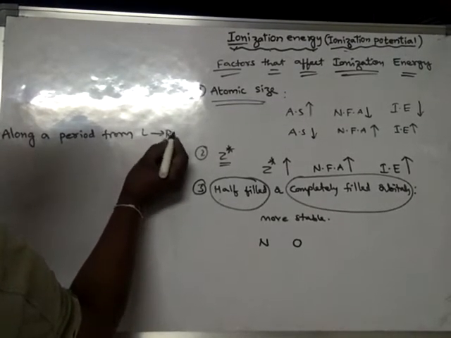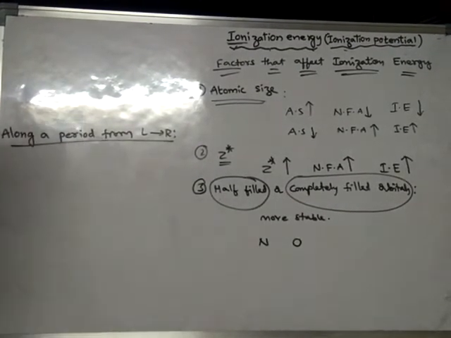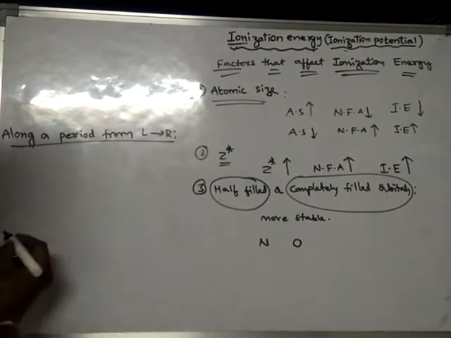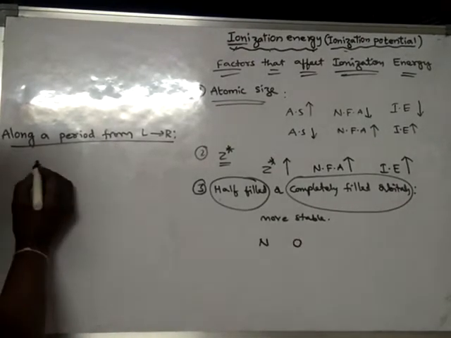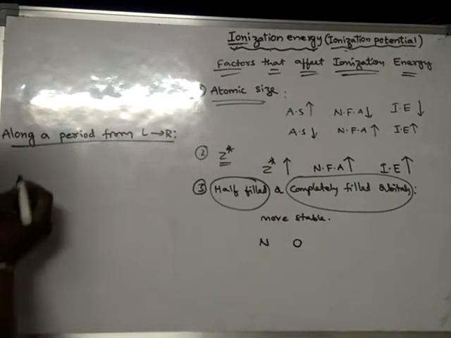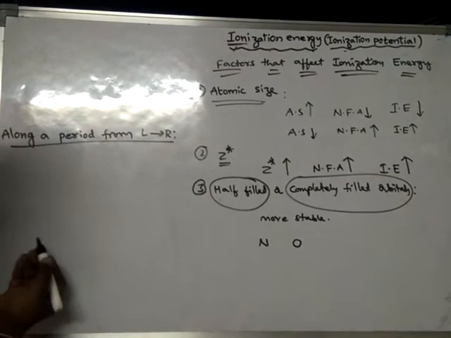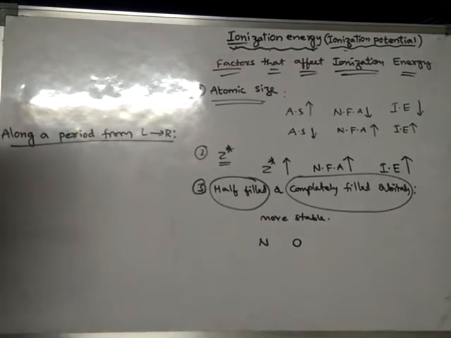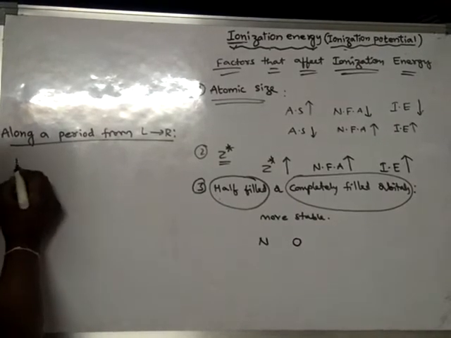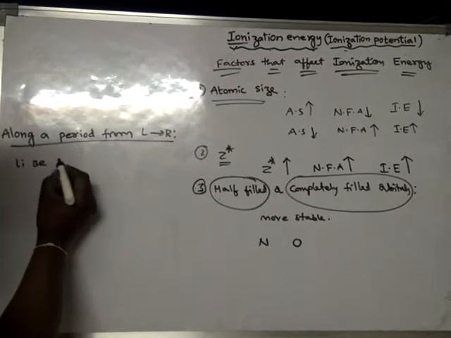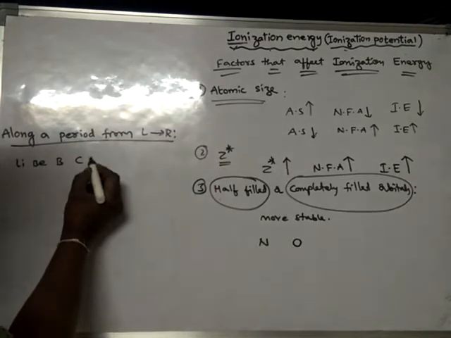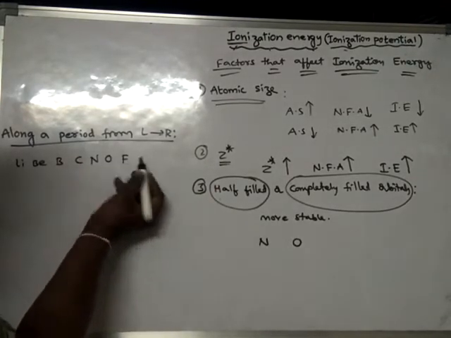Take the second period. What are the second period elements? Lithium, beryllium, boron, carbon, nitrogen, oxygen, fluorine.